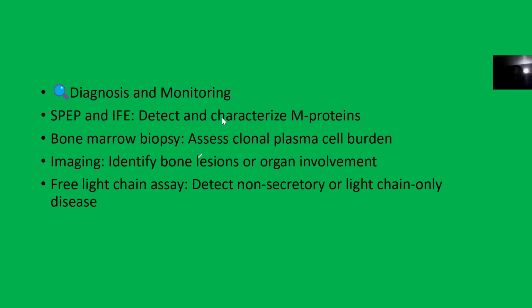All of them are usually detected on bone marrow biopsy and imaging. You can do electrophoresis to detect the abnormal proteins, and the free light chain assays as well, just to detect it.